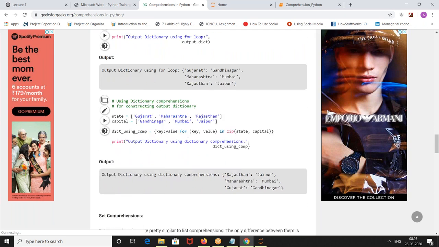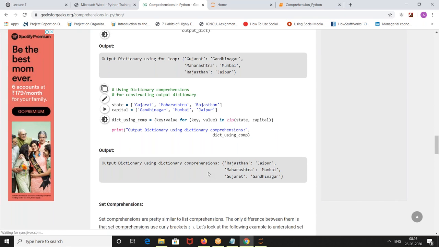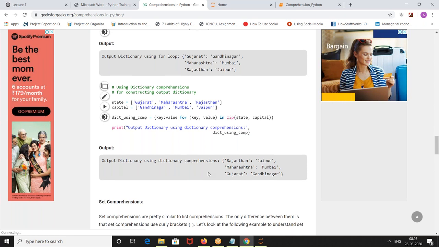How to write this in dictionary comprehension? Just have a look at it. Key values.